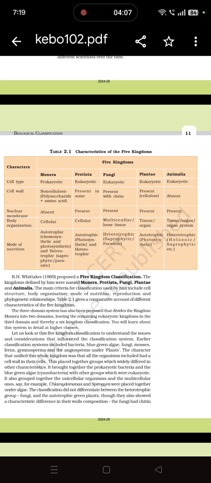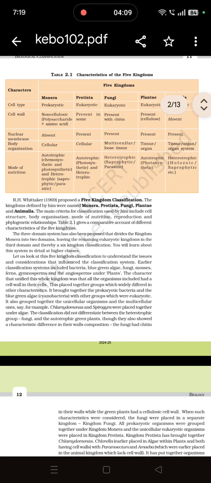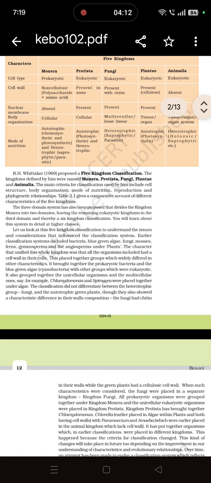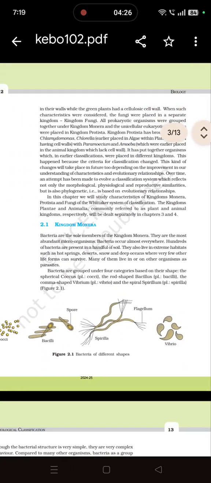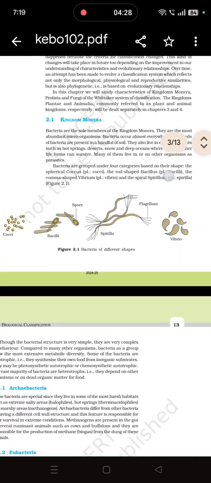As so many characters are present, based on all these characteristics R.H. Whittaker gave the 5 kingdom classification concept: Monera, Protista, Fungi, Plantae and Animalia. Now let's discuss them one by one. First is kingdom Monera. Monera simply contains bacteria.